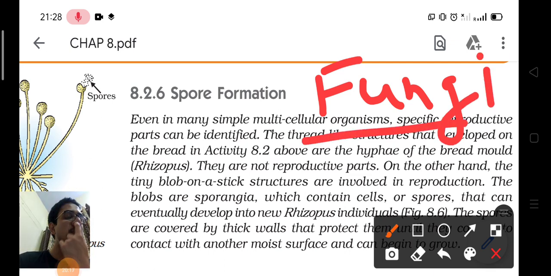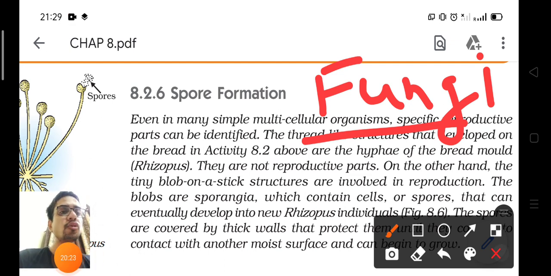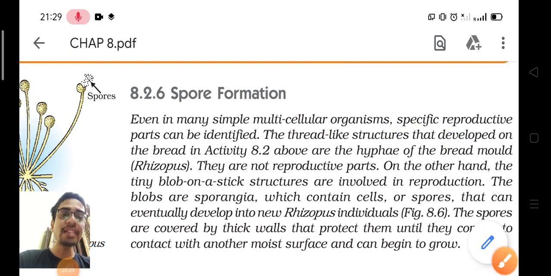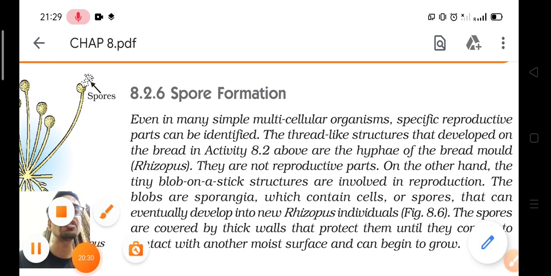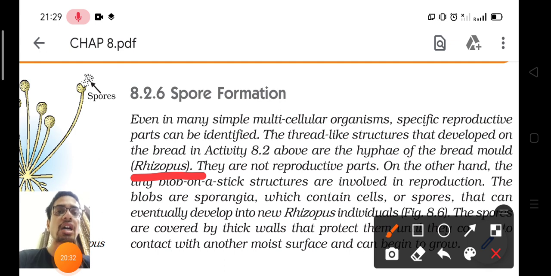You have sometimes observed fungus on bread, bread mold. What is that actually? That fungus is known as Rhizopus. That is a kind of fungus.